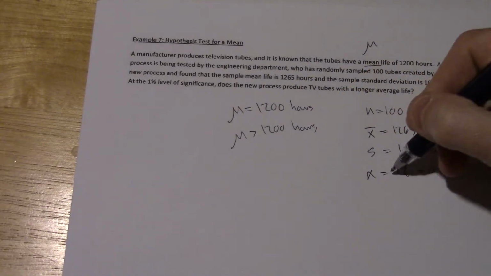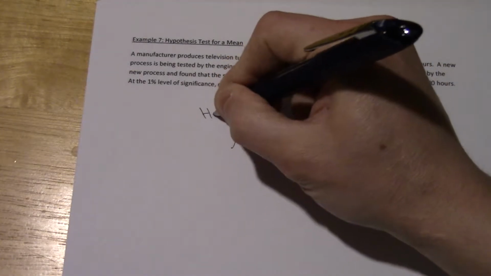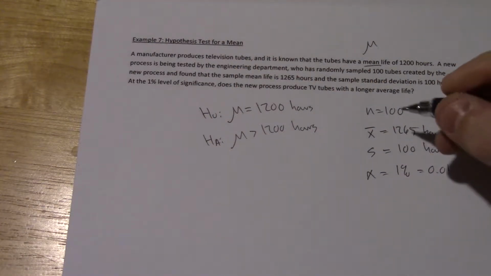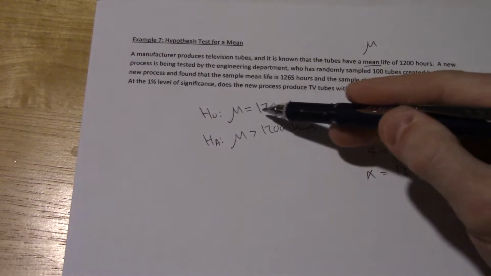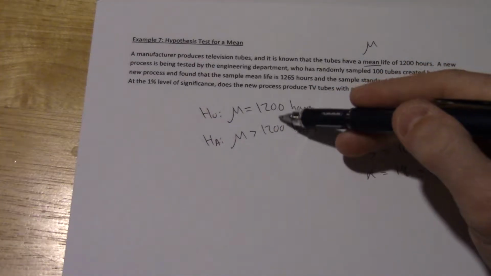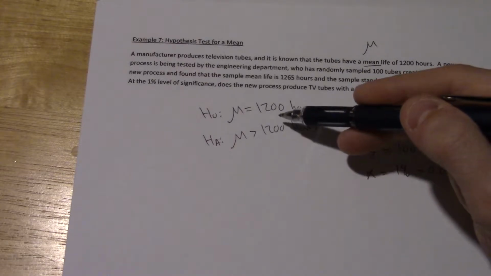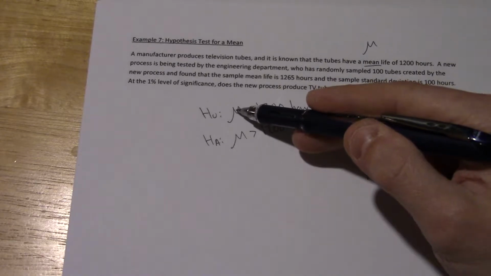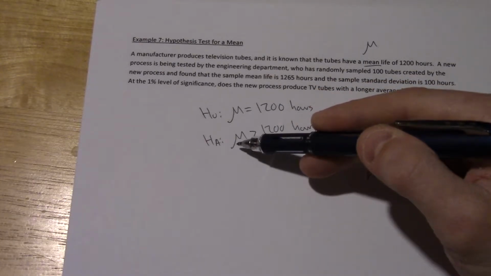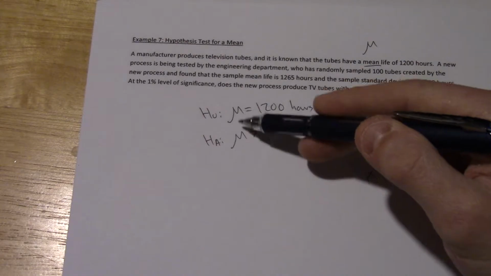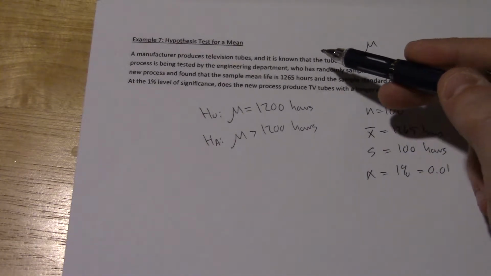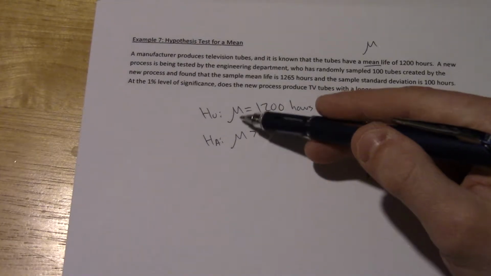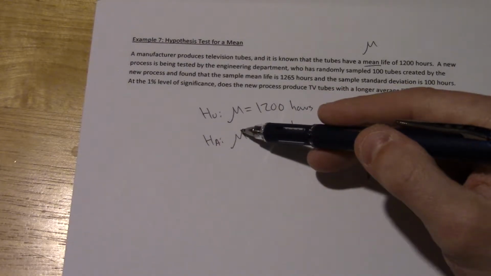Since we have an alpha, a level of significance, that's telling us that these are our hypotheses. Again, the null hypothesis is always the equals. They'll have the same number, and they'll be the same parameter. So you'll never see a mu and a p together. It's either one or the other. You'll also never put an x bar here if you're estimating means.